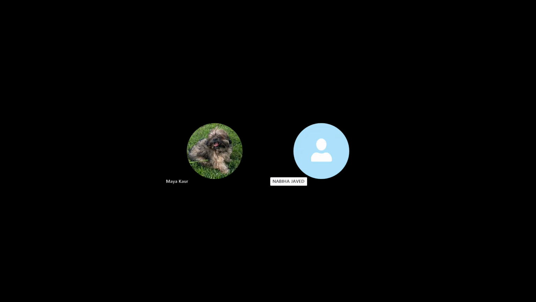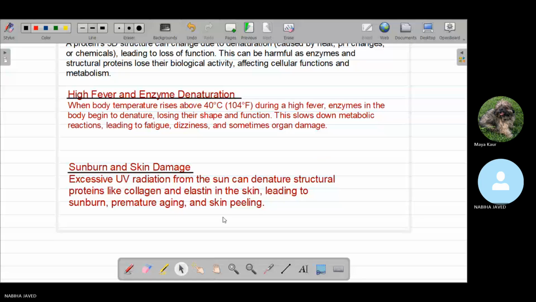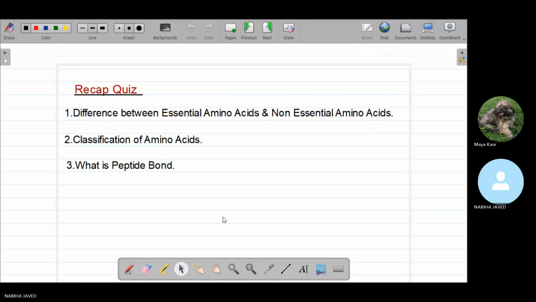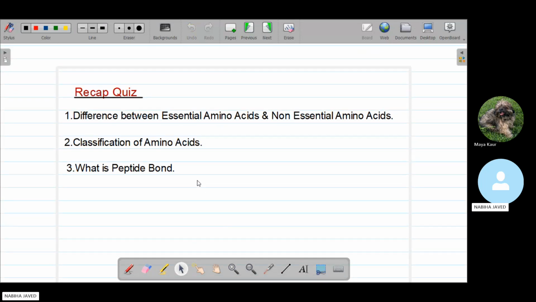So now we continue our today's lecture that is all about the proteins. First of all, I'm sharing the screen to you. Okay. Is the open board visible to you? Yes. Okay, whiteboard is visible, right? Yes. Okay, fine. So in the start of the lecture, first of all, I'm taking a recap quiz.